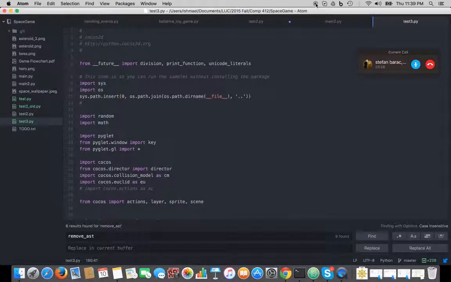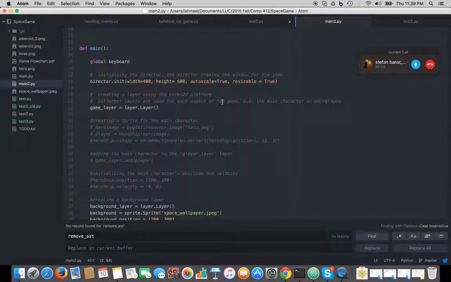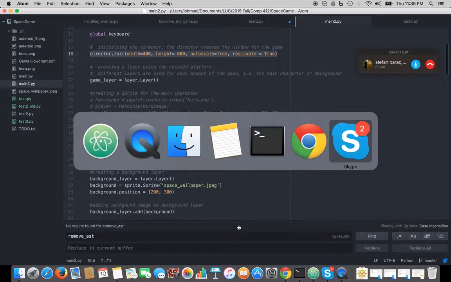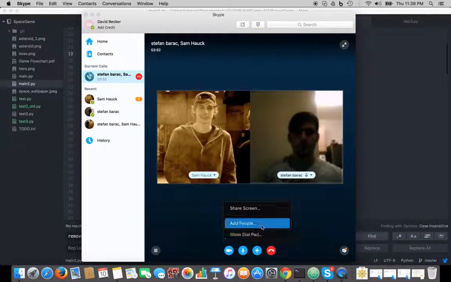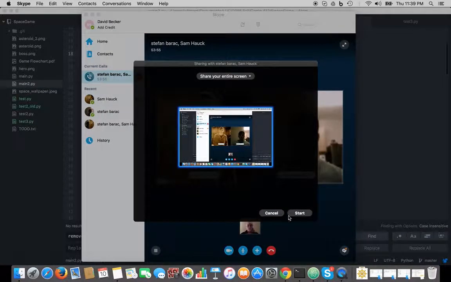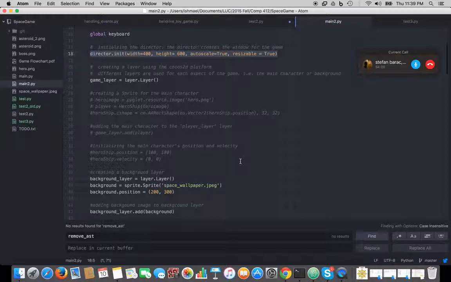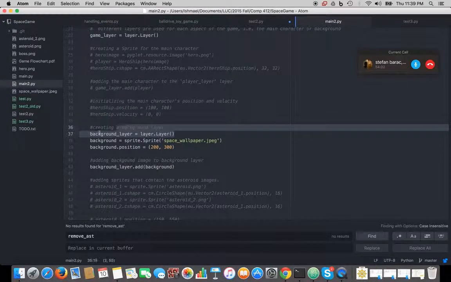Well, I started the game by first creating a director which initializes the window for the game. That takes parameters of width and height to set the size of the game they're going to be playing in. The way Cocos works is everything is built in layers. Layers are a place to store different objects of the game, such as sprites or the background.